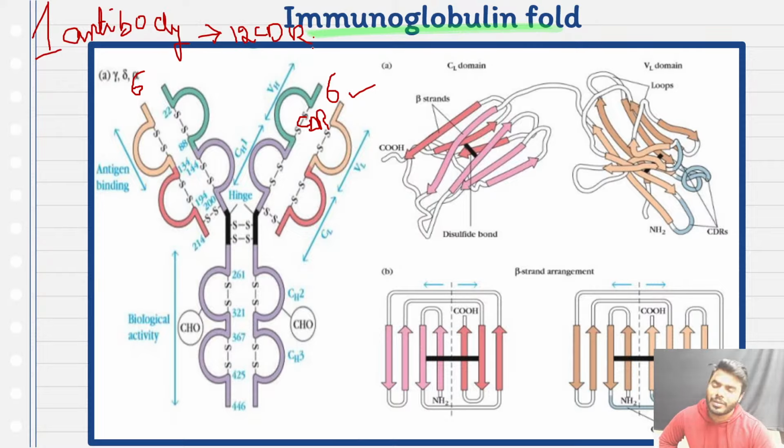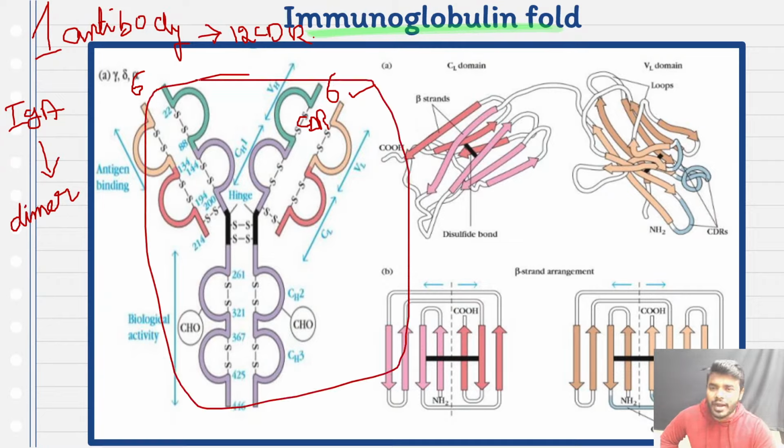Never forget this particular point. If you take an example of IgA, we're going to read it in the upcoming slides. We know, friends, the antibody IgA is dimeric in nature. Whatever I have shown you is one monomer. One monomer has 12 CDR regions, and the dimer has 2 of them. 12 into 2, 24 CDRs are present in IgA.